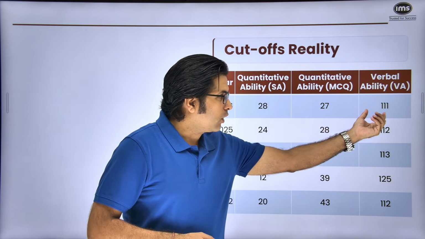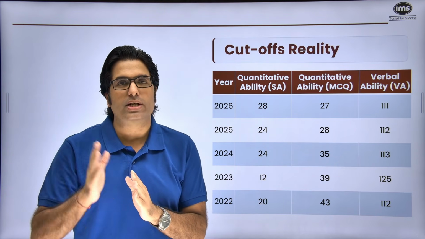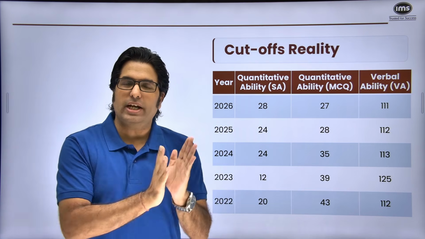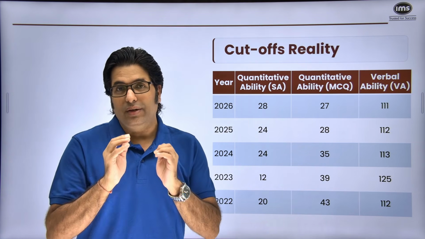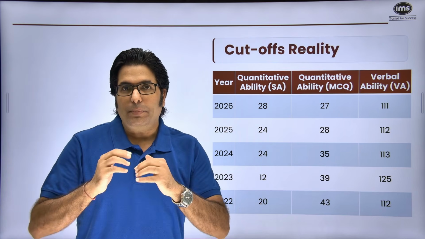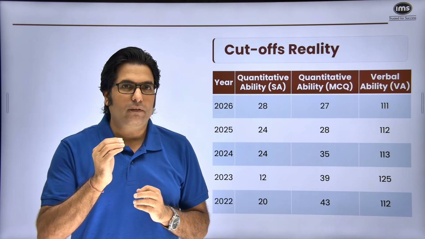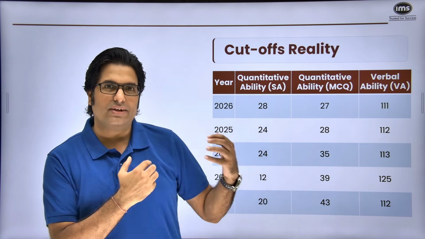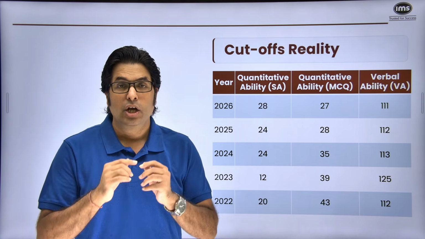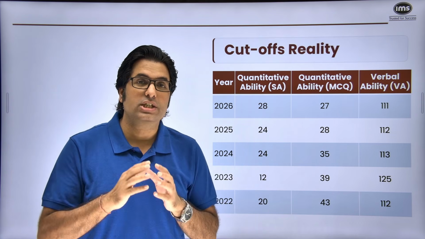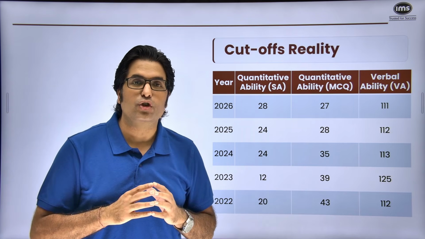Verbal ability, the cutoff is around 111. So if you just take into account net questions correct, 28 4s would be 112. And therefore, if you just attempt 28 and get all of them right, you are clearing cutoff out of 45 questions. Now, this is slightly challenging from the perspective of getting those questions right, because English is very subjective in nature. And therefore, sometimes you might have this opinion that as far as I am concerned, my answer in RC would have been this, but then they have given the correct answer as something else. You need to be able to develop a thought process where you're able to understand what the question setter is asking and then answer based on options accordingly.